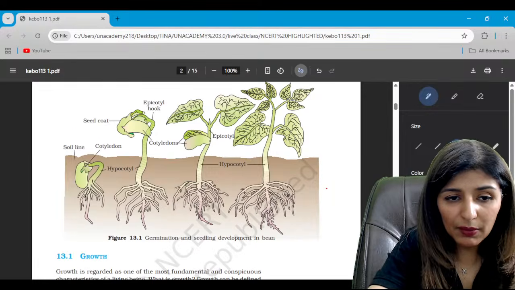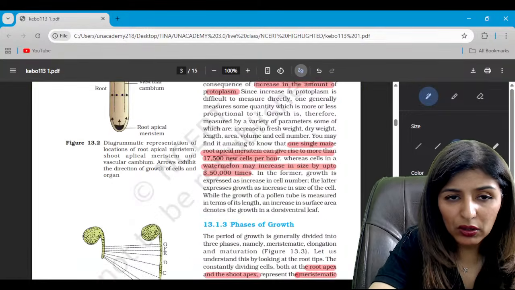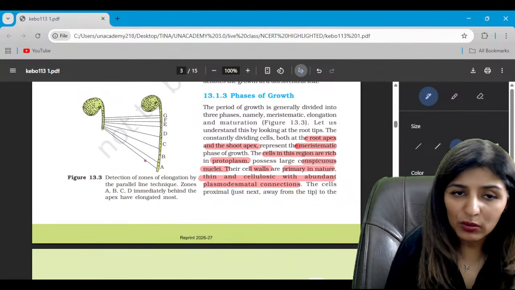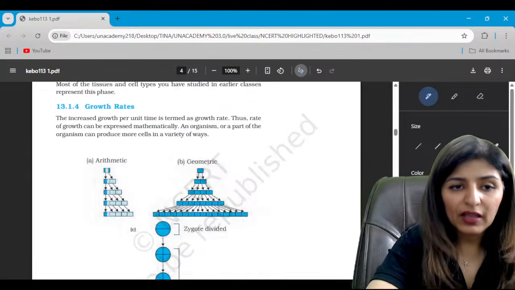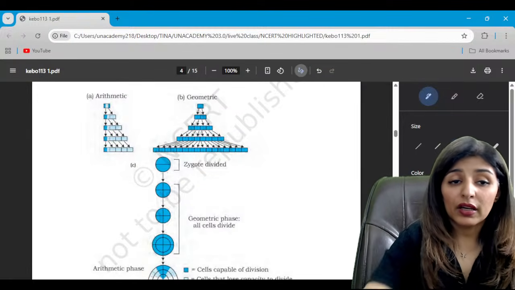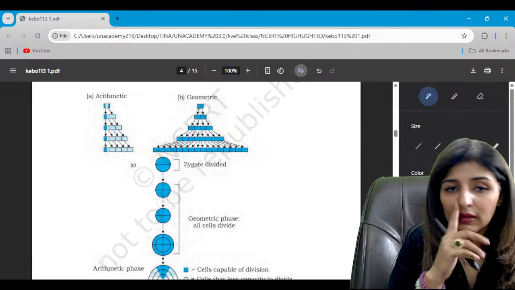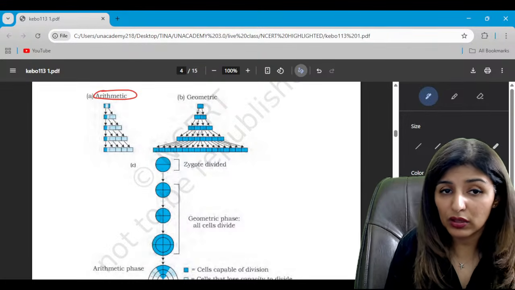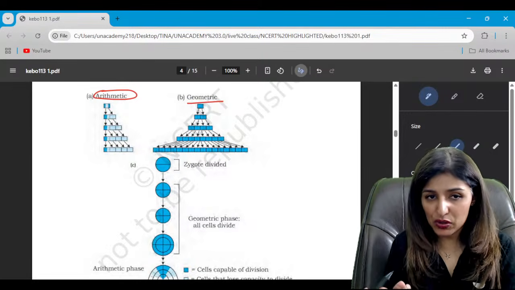Now, coming on to this, it represents the pollen tube growth in case of pollen grain germination. Yes, let's talk about the growth rates. So when with every division only there is an increase of only one cell, this represents arithmetic growth rate, while in geometric the number gets doubled up with every division, right?